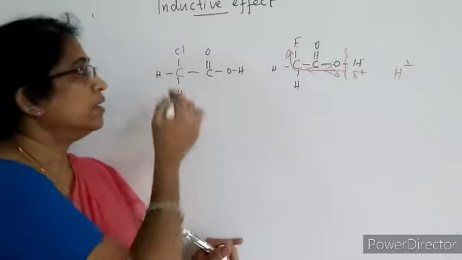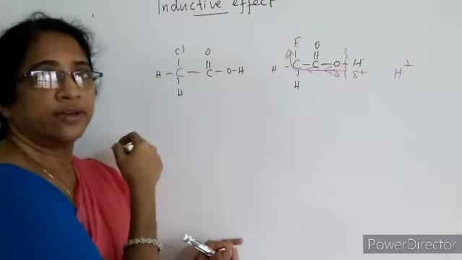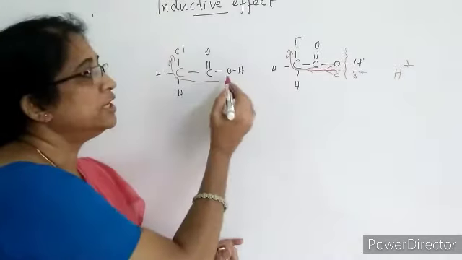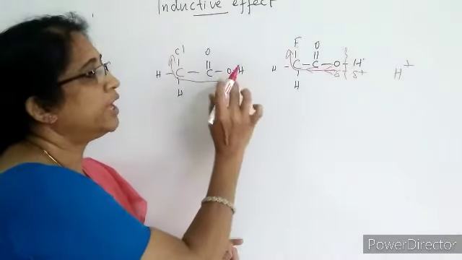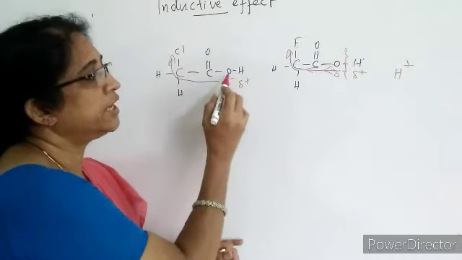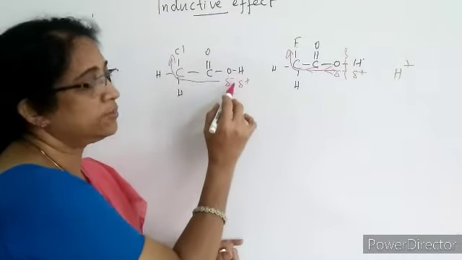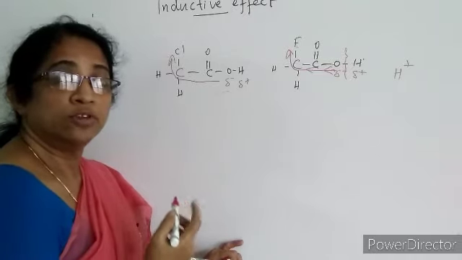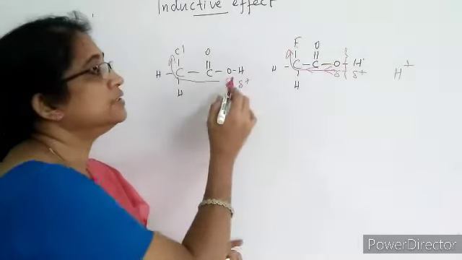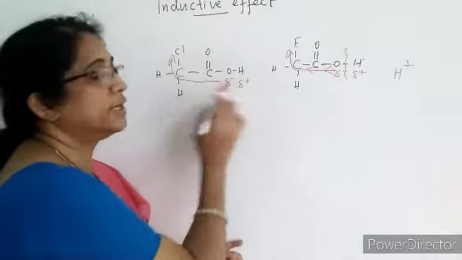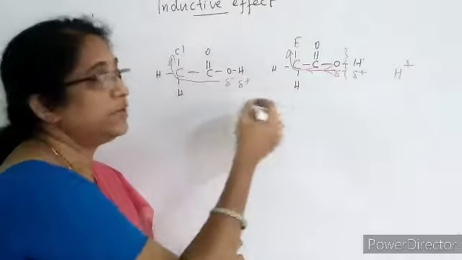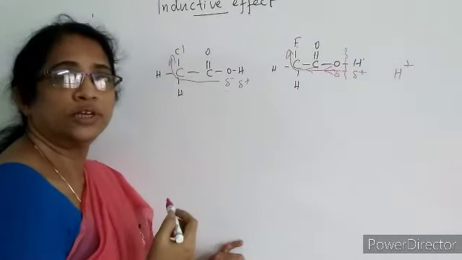Why? Chlorine is less electronegative than fluorine, so electron flow also takes place towards the chlorine atom, but the polarity difference between oxygen and hydrogen, the breaking of the sigma bond, is not so easy. Hence, chloroacetic acid is a weaker acid than fluoroacetic acid.